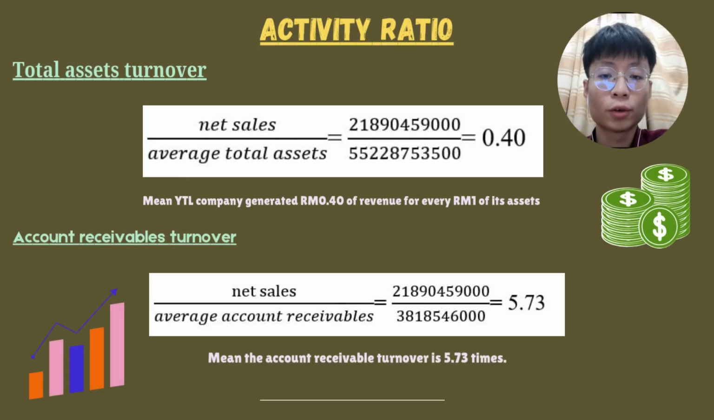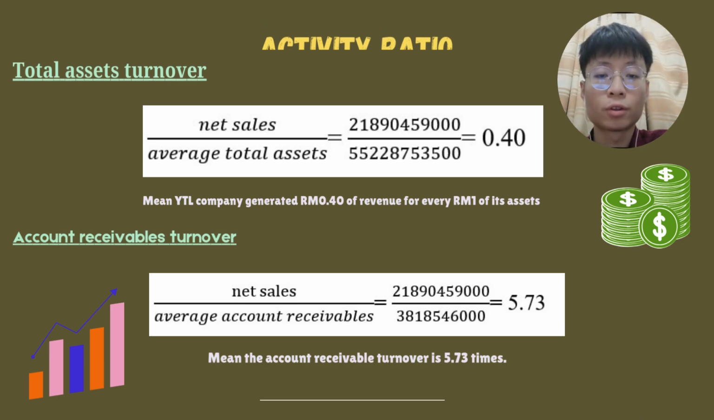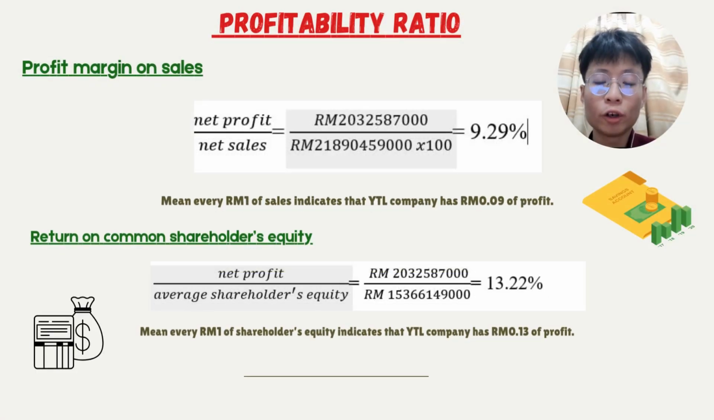The activity ratio has two ratios, the total asset turnover and the account receivable turnover. The total asset turnover for the company is 0.40. It means for every RM1 of its assets, it has RM0.40 of revenue, and the account receivable turnover is 5.73. The profitability ratio has two ratios, the profit margin on sales and the return on common shareholder equity.